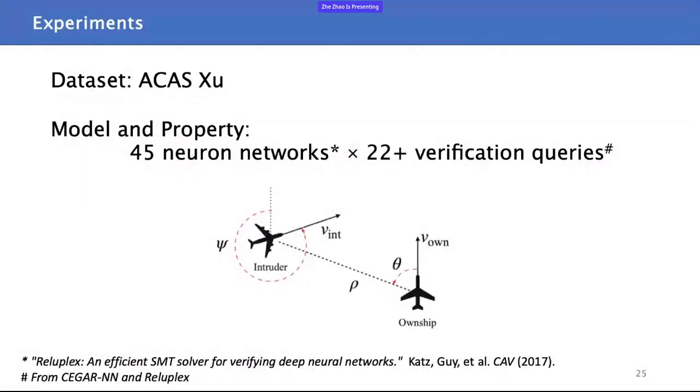One thing I want to say is, if you want to apply testing on a bigger data set, on a bigger model, it is much easier than using verification on big neural networks, big data sets. So I think CLEVEREST has the potential to do this. But the reason why we didn't do this kind of experiment in this paper is that the CEGAR-NN we used last year cannot deal with this kind of problem.